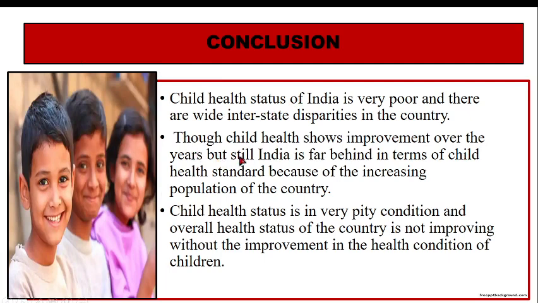Though child health shows improvement over the years, India is still far behind in terms of child health standards because of the increasing population of the country. India is the second most densely populated country after China, and because of this huge population and various other factors, we are not able to come up to a great level. So child health status is in a very pitiable condition.